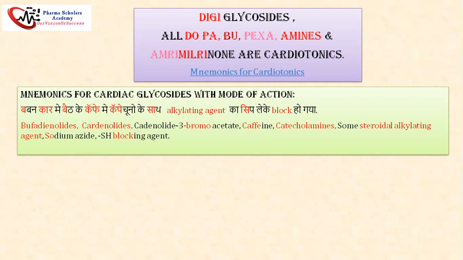You can consider Le as for SH because the next one is block, so SH blocking agent. By using this mnemonic, you can remember all the drugs which come under the mode of action of the cardiac glycosides.